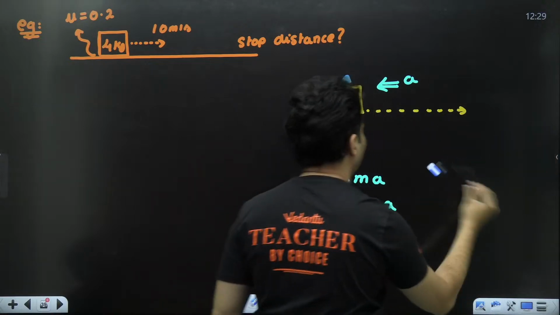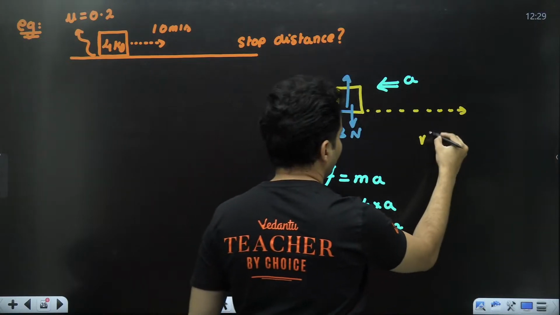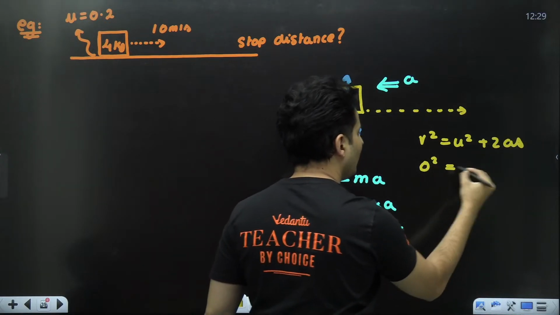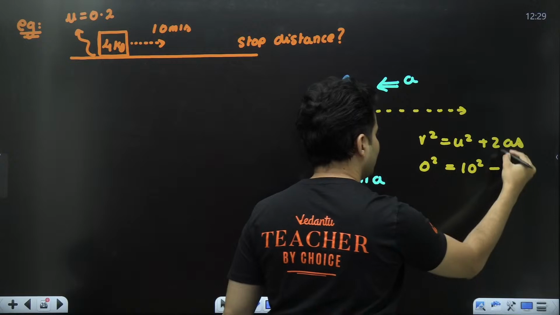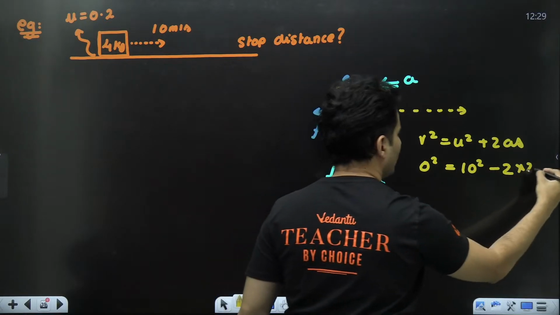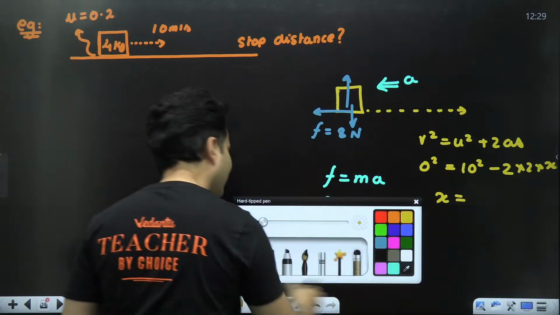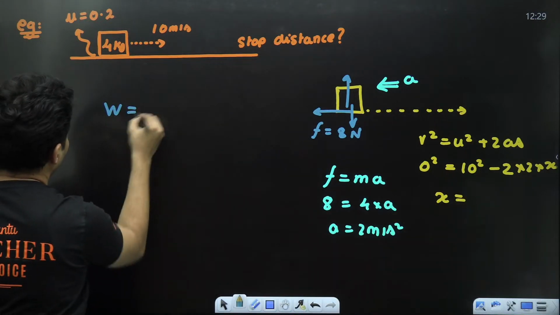Okay, so what I will do is I can use v square is u square plus 2as. Final speed is 0, initial speed is 10, acceleration is negative 2, and displacement is x. From this you will find x.